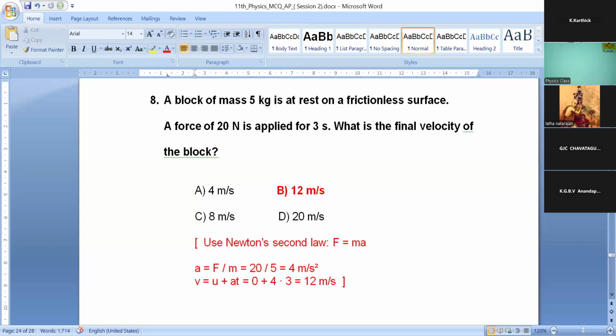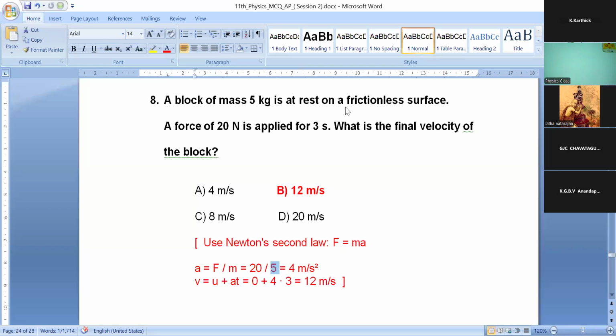So a equals F by m. Here F means force, 20 Newton, and m is mass, 5 kg. So 20 by 5 is 4, 4 meter per second square, which is the acceleration.